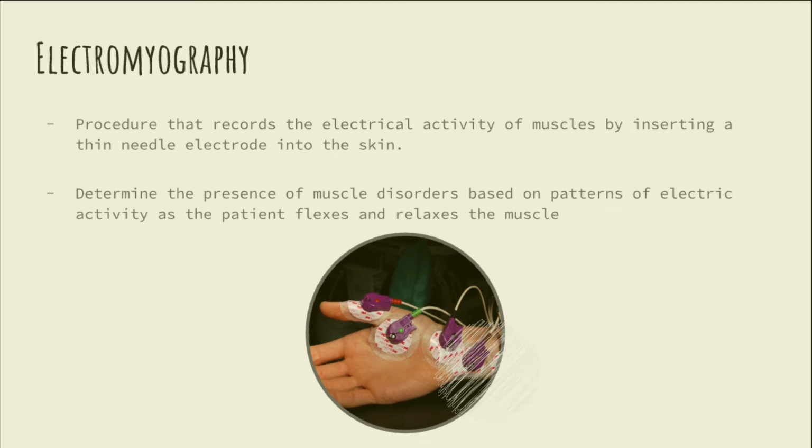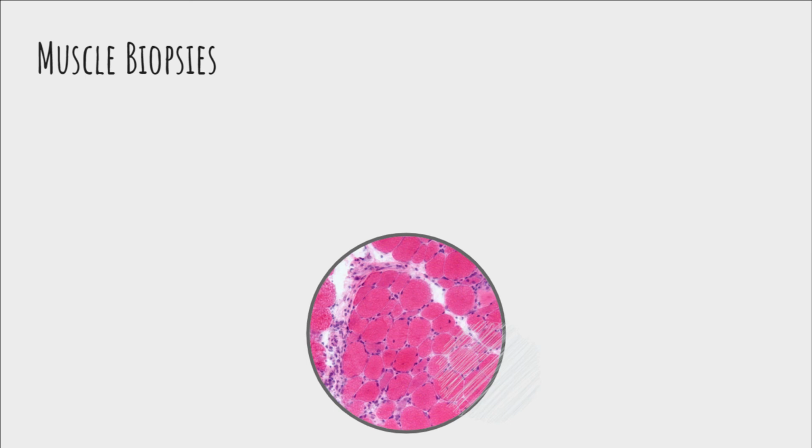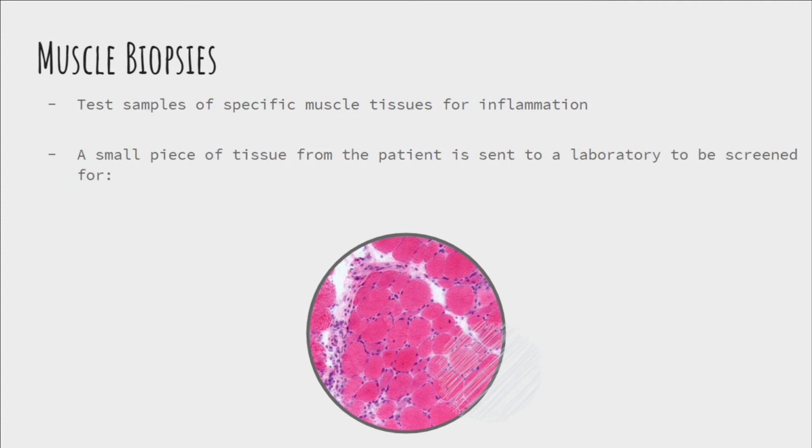Lastly, muscle biopsies are used to test samples of specific muscle tissues precisely and reliably for inflammation. A small piece of tissue is surgically removed from a patient and then sent to a laboratory, where it is screened for deficiencies in certain proteins or enzymes, damage to the muscle, or other abnormalities.